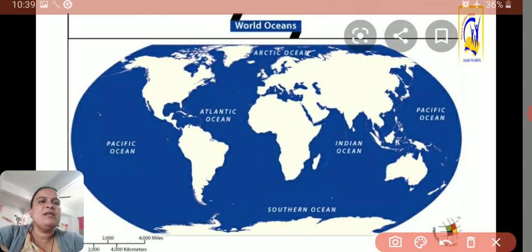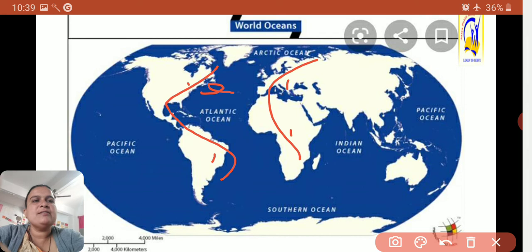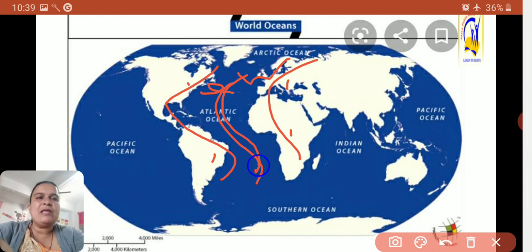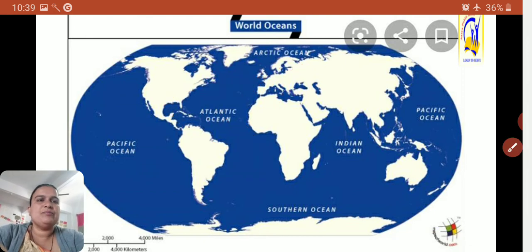Here we can see North America, South America, Europe and Africa. This Atlantic Ocean is also used for commercial purposes, and we consider it a very busy ocean.